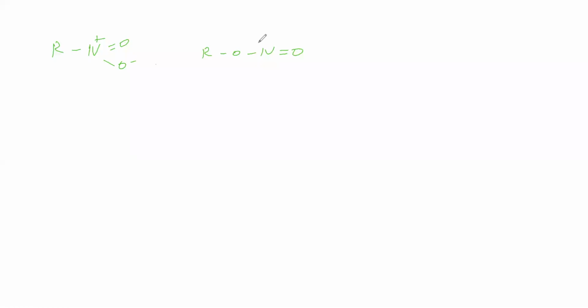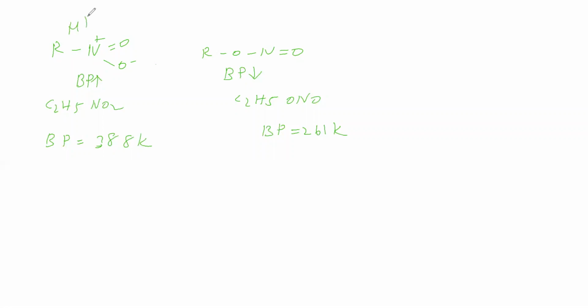What about the boiling points of these two? That we'll see. Now we'll take the example C2H5NO2. Its boiling point is 388 Kelvin. Next we will take C2H5ONO, whose boiling point is 261 Kelvin. The boiling point of this one is low, and for this one it is high. Why is the boiling point of this one high compared to this? Because for this the dipole moment is high, and for this the dipole moment is low.